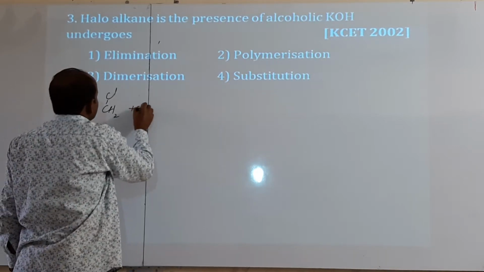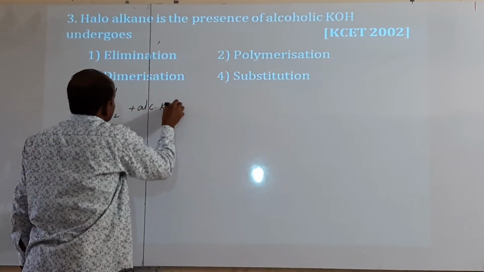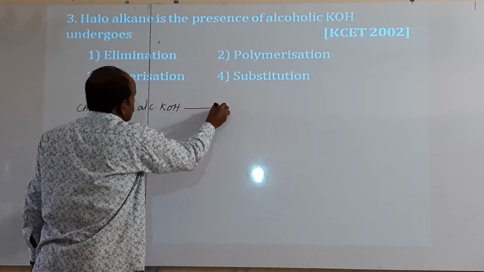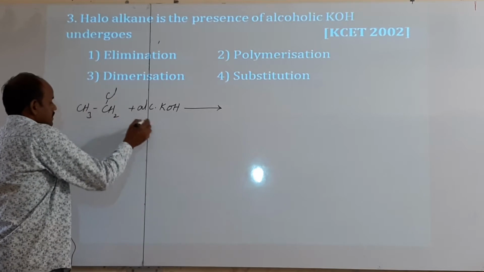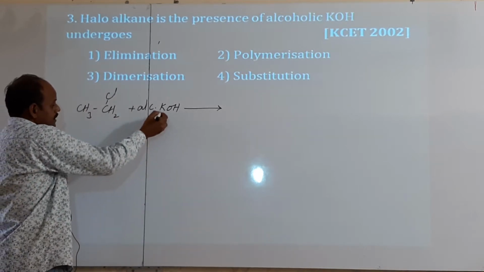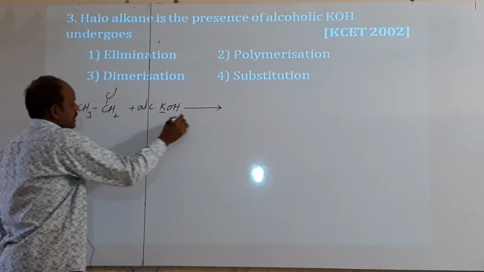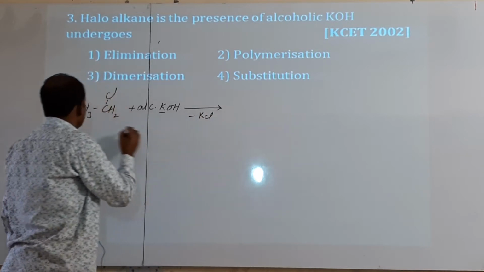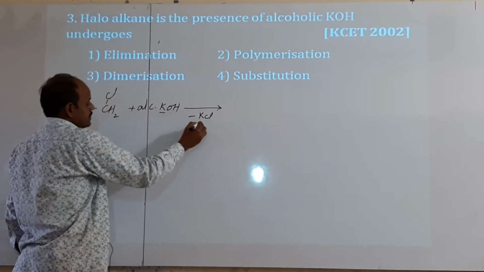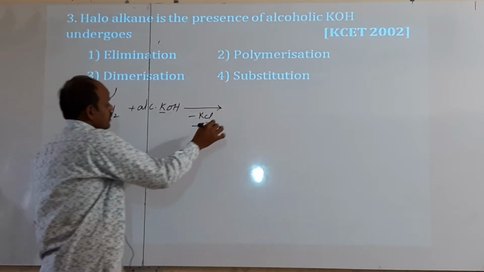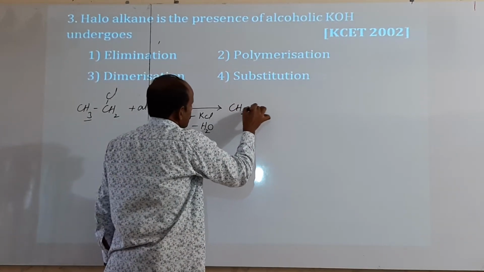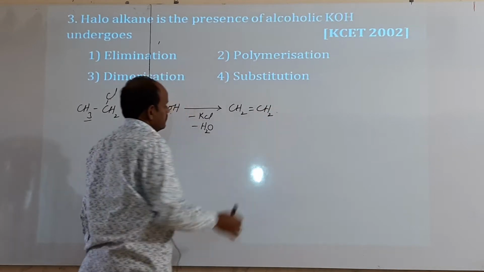With alcoholic potassium hydroxide, same reagent, undergoes which type of reaction? Just now we discussed here K plus Cl minus removed as KCl, and here H plus and OH minus removed as water. Then we get CH2 double bond CH2 alkene.